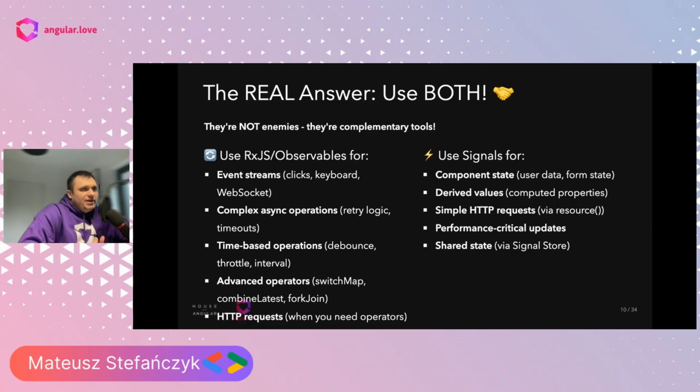Signals are perfect for component state, derived values, and simple HTTP requests via resource, because we have to remember the resource, which works by default with signals, is great for GET, but we cannot perform any other HTTP operation here, like delete, post, and so on. Put, we only can read. Performance critical updates and shared state via signal store. So we will take a look at this in the future.